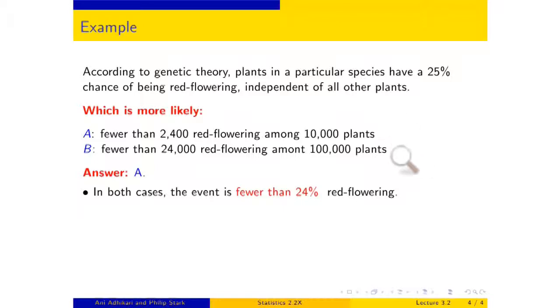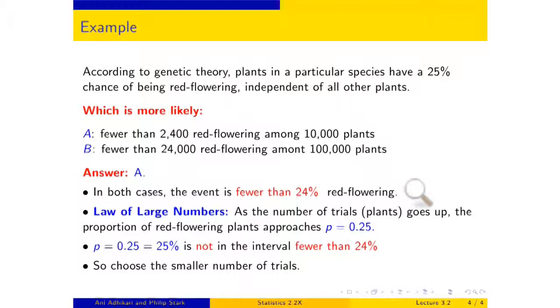In both cases, the event that's been compared is fewer than 24% red flowering. But as you increase the number of trials, your percent of red flowering goes to 25%, which is not fewer than 24%.